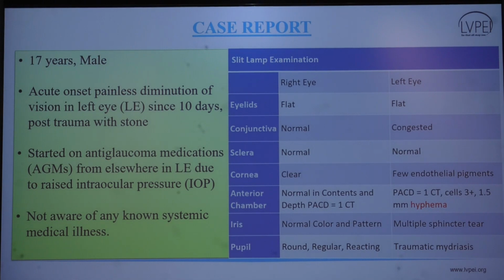This is a 17-year-old male who had come to us with acute onset painless diminution of vision in the left eye since 10 days, post-trauma with a stone. He was started on anti-glaucoma medications elsewhere in the left eye because of raised IOP. The patient did not have any systemic medical illnesses. The right eye anterior segment and fundus were within normal limits, whereas the left eye showed a few endothelial pigments, 1.5 millimeter hyphema, and cells in the AC, and multiple sphincter tears and a traumatic mydriasis.